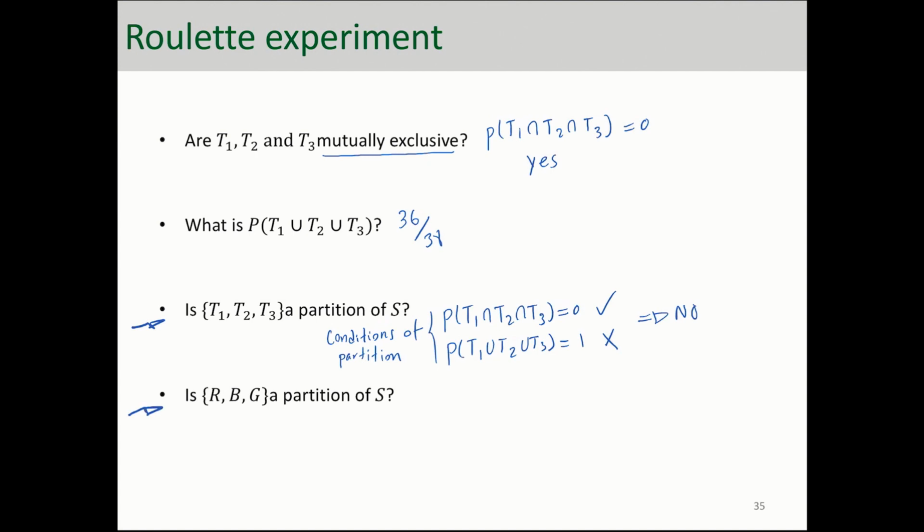So we say no. Remember, these two are the conditions for being a partition. And the last question is, are red, black, and green a partition of the sample space? Well, they are, because they pass both of those conditions. Probability of red intersection black intersection green is equal to 0. They don't intersect with each other, and their union is the entire sample space. They have all the 38 outcomes in their union. So both of those conditions are met, so we say yes.